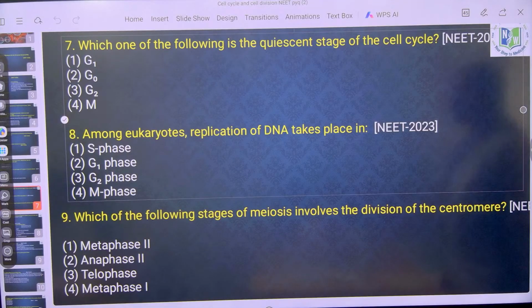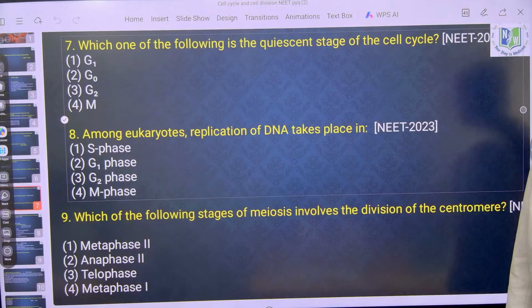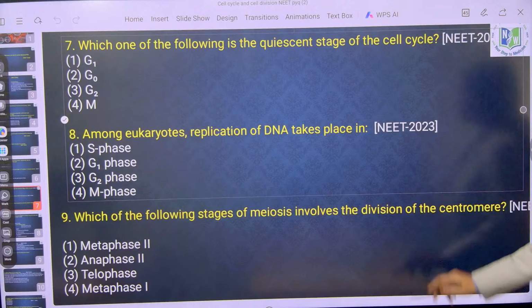Which of the following stages in meiosis involves division of centromere? It is anaphase 2 of meiosis. Three to four times the question has been asked on anaphase 2 only, anaphase and anaphase 2.